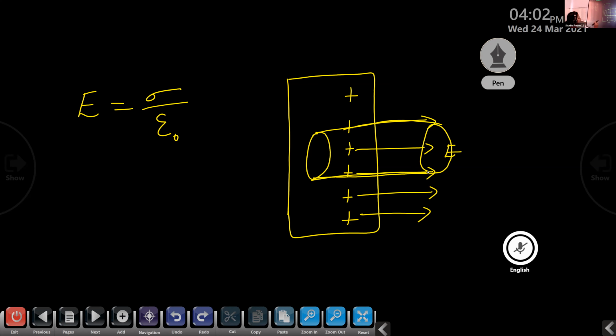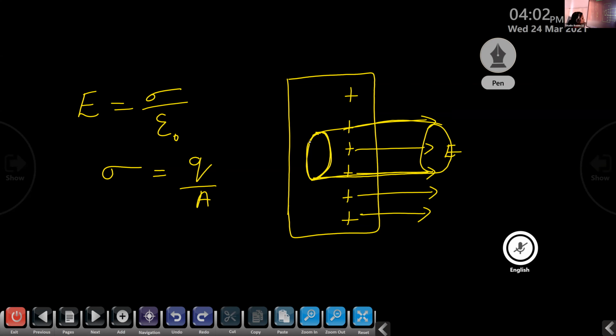But here the charges are distributed on the surface of the conductor. We can write the expression for the surface charge density. It is given by sigma is equal to Q by A. And when you observe this Gaussian surface, you can find that half of the Gaussian surface is inside the conductor, that is inside the plate, and the other half is outside the plate, right?